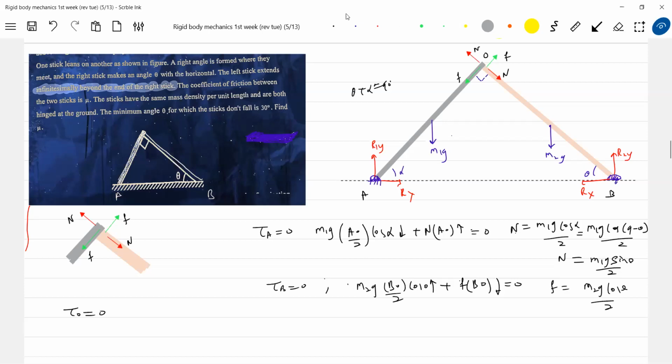Okay, R1y. Masses are different, no? One stick length, masses are different. R1y must be torque about O2. So directly from the diagram, we can say that M2 by M1 is cot theta now, sir. From the diagram, tan theta is equal to AO by OB.